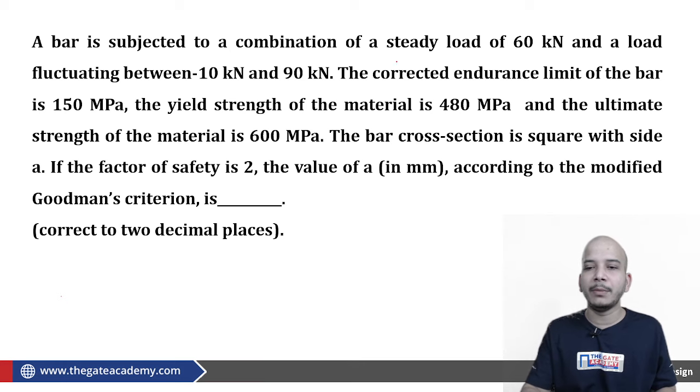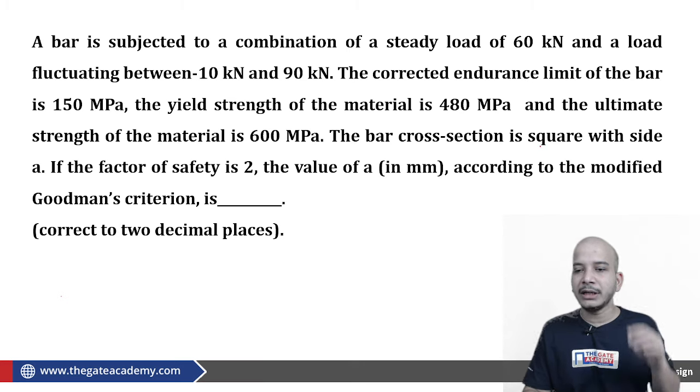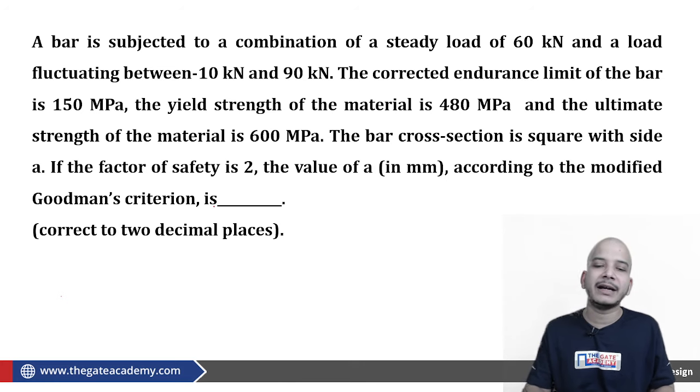A bar is subjected to a combination of a steady load of 60 kN and a load fluctuating between -10 and 90 kN. The corrected endurance limit of the bar is 150 megapascal. The yield strength of the material is 480 megapascal. The ultimate strength of the material is 600 megapascal. The cross section is square with side A. If the factor of safety is 2, the value of A according to the modified Goodman criterion is.